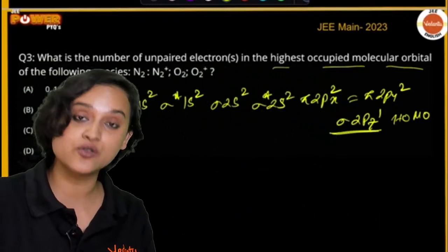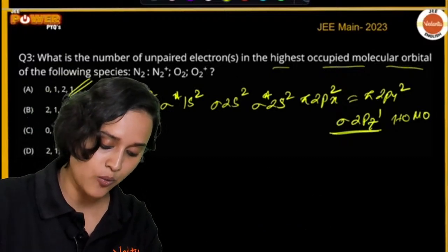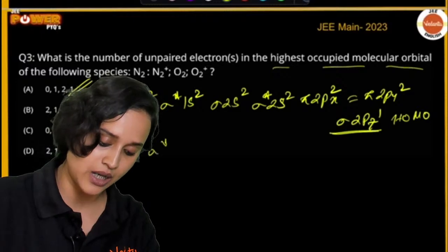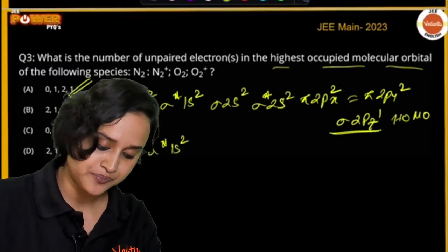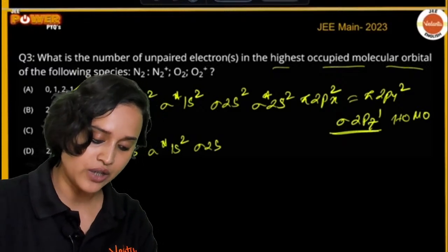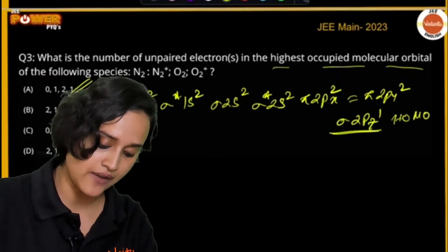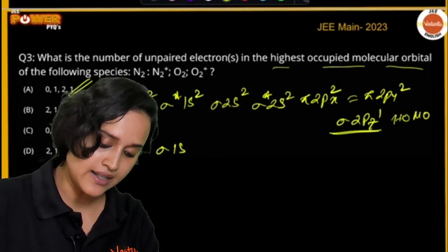Now let us do it for oxygen. For oxygen, we know that it is going to be sigma 1s2, then sigma star 1s2, sigma 2s. Let me show you. Just write it like this: sigma 1s, sigma star 1s, sigma 2s, sigma star 2s.